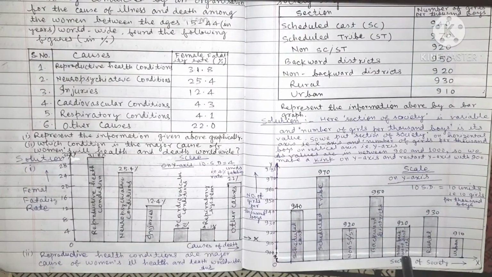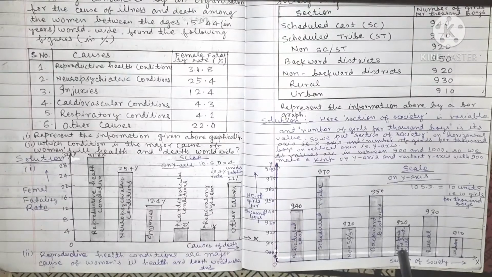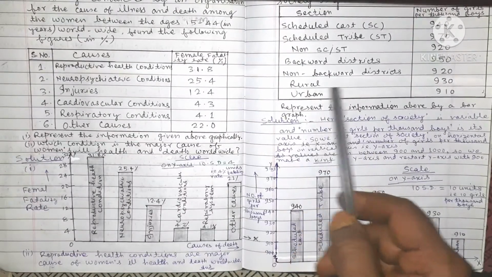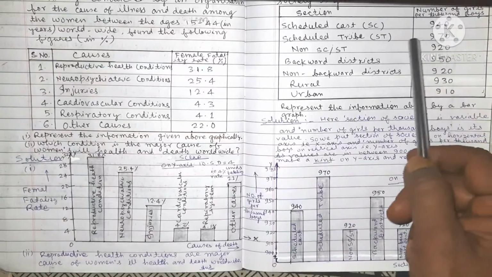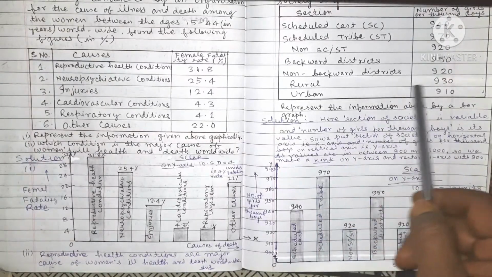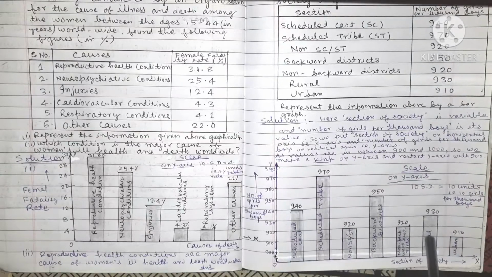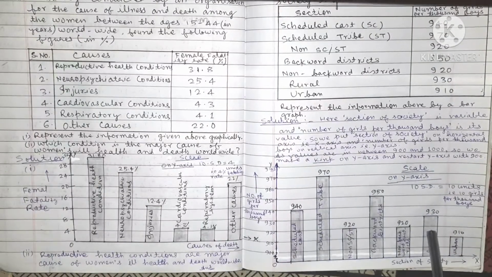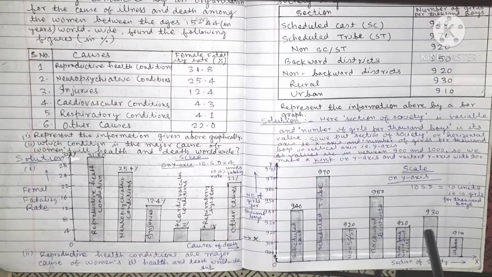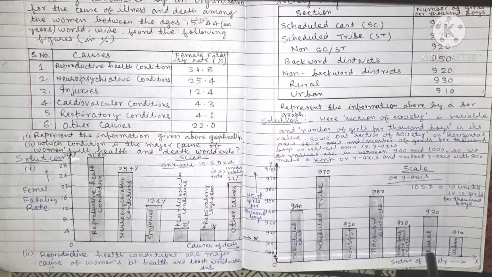This represents non-backward districts. Rural: in rural, the number of girls per 1000 boys is 930. So the height of this bar will be 930. This represents the number of girls per 1000 boys in rural areas.